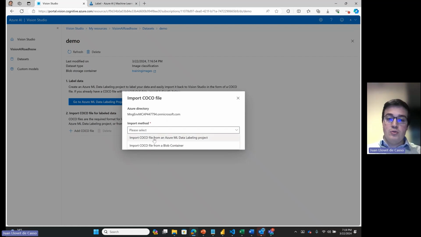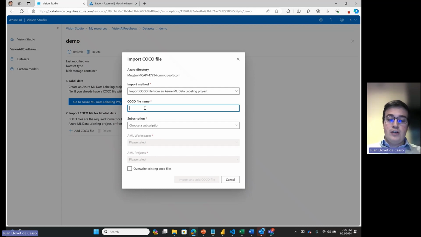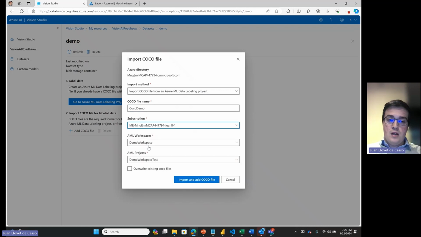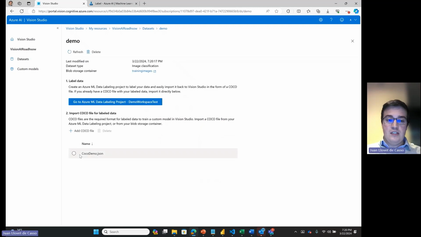So for example, we're going to import it in this case from the project, and we're going to give it a name, and we're going to choose our subscription and our workspace, which in this case is the correct workspace. We can import and add this file. And now we can see here that it is added. It's basically a JSON file with the labels for our images.